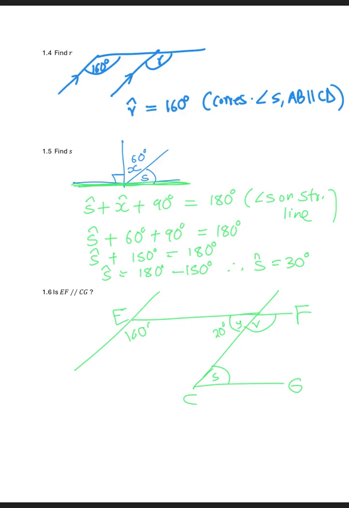The value of Y is 20 degrees, and the value of S that we calculated is 30. Do you see that they form a Z shape?